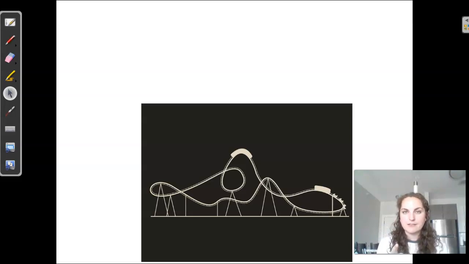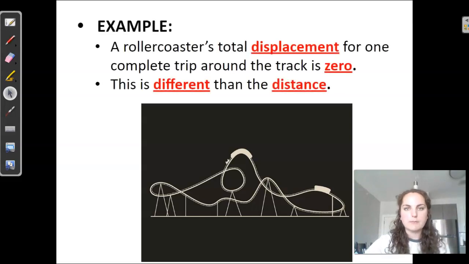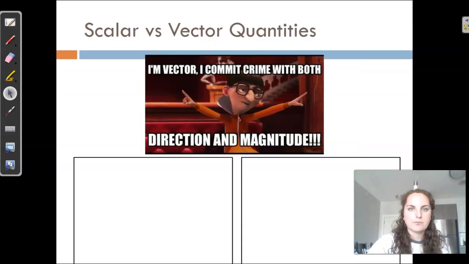But your distance, well, that's going to be whatever the distance you cover in that roller coaster, right? So going through all those loops, going over those hills, all of that crazy stuff. So what this example is showing us is that because we are starting and ending at the exact same position, our displacement is 0 meters because we haven't changed our position. But our distance is the entire path taken of that roller coaster, right? So it's going to be very different. And we're going to talk about scalar and vector quantities in just a second, but let's jump into an example.